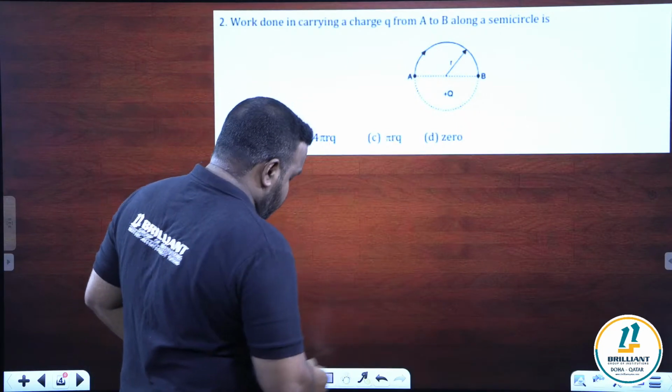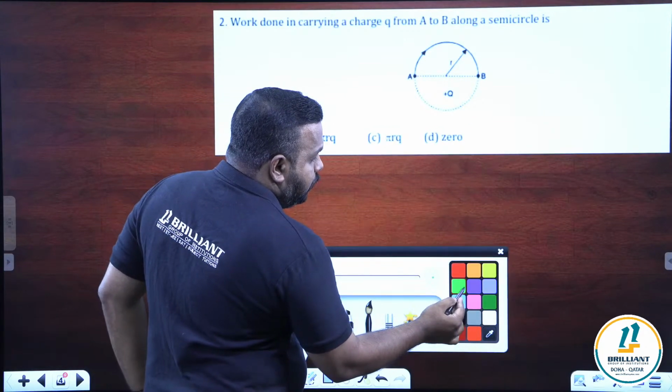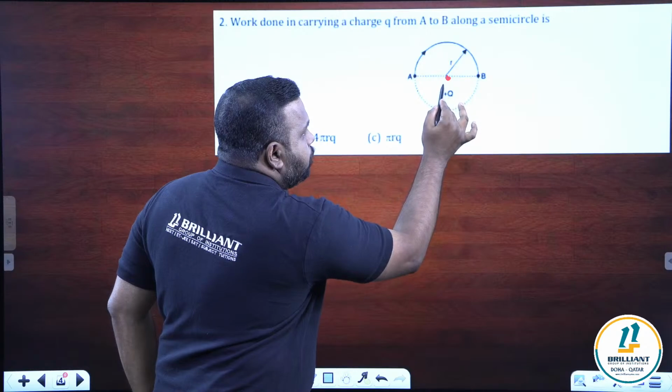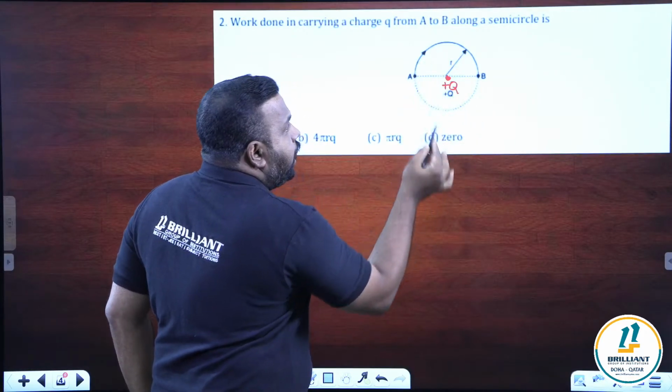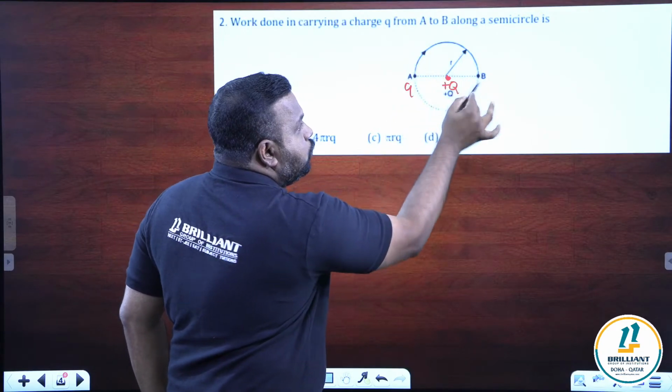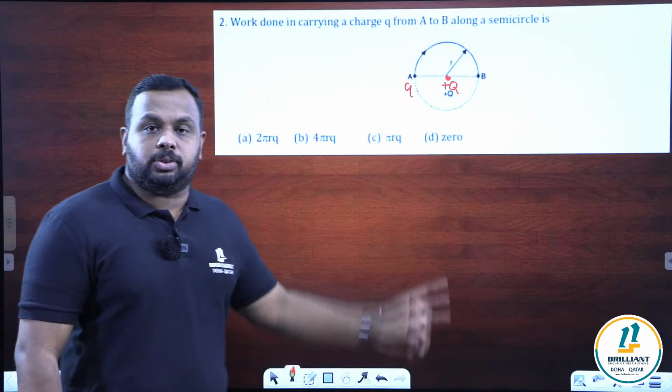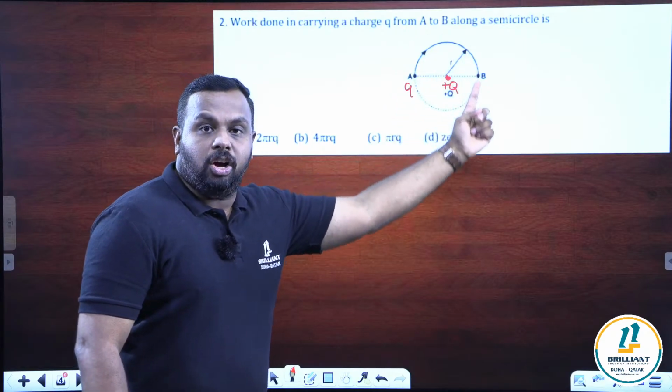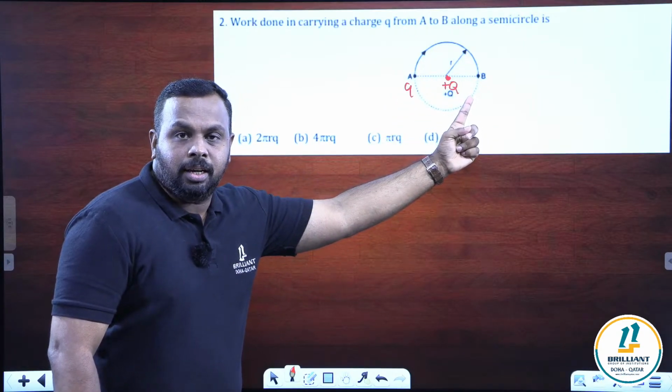There is a charge at the middle. You can see at the middle, there is a charge. Here, there is a charge of plus Q. And they are asking what is the work done to move a charge Q from A to B along a semicircle. So we have to move this charge along the semicircle, right?